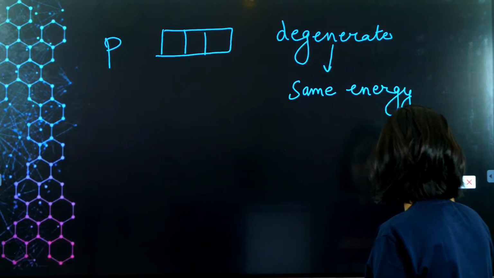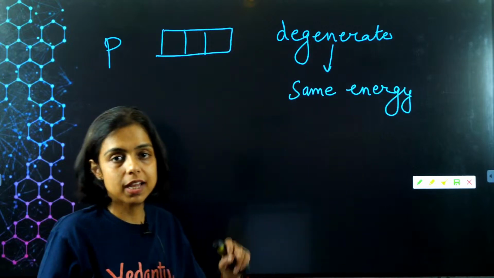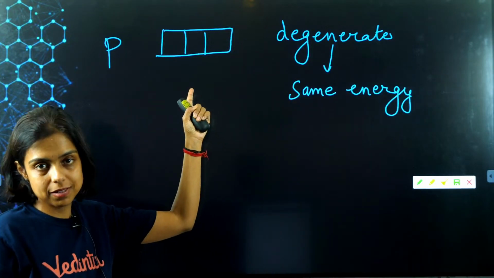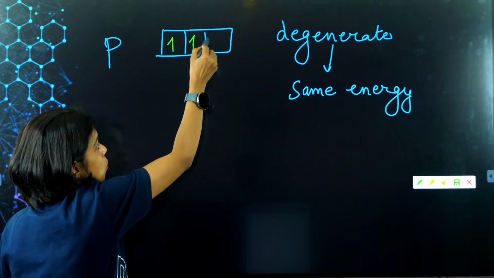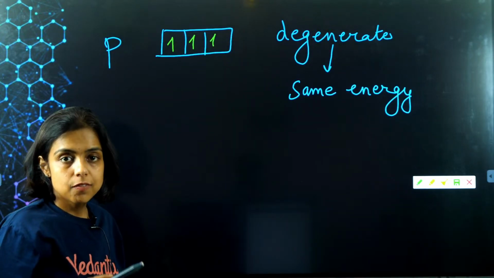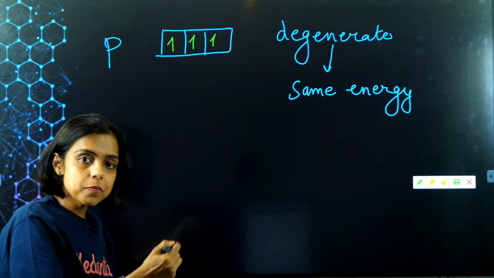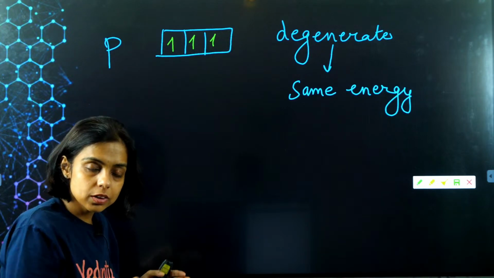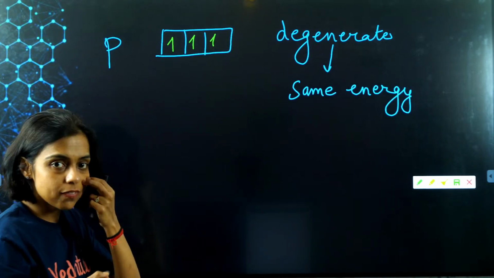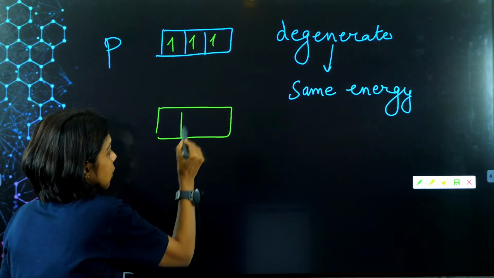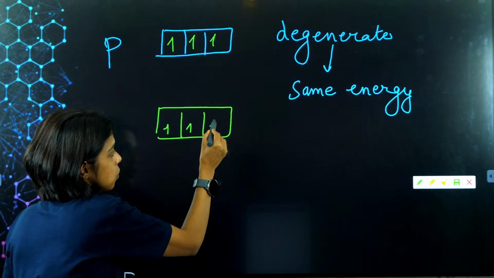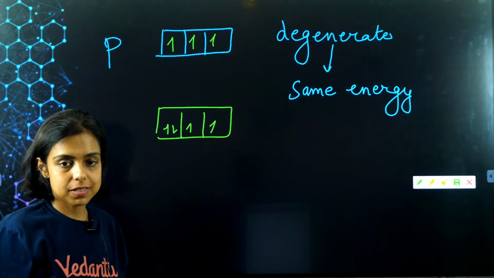So suppose I have 3 electrons to fill in these p orbitals, the p subshell. What will I do? 1, 2, 3. First I will give each of them one electron, because all 3 have the same energy. And if I have to fill 4 electrons, 1, 2, 3, and then pairing will take place.